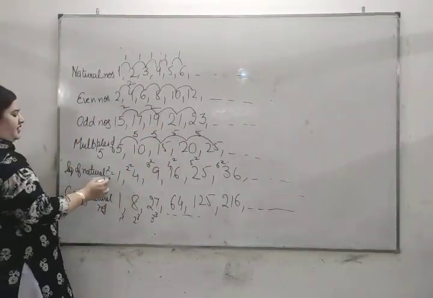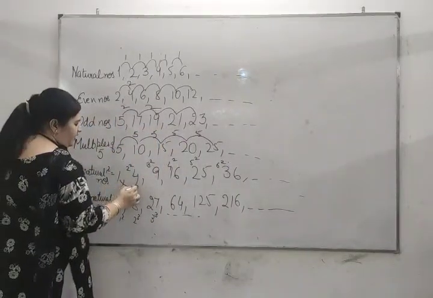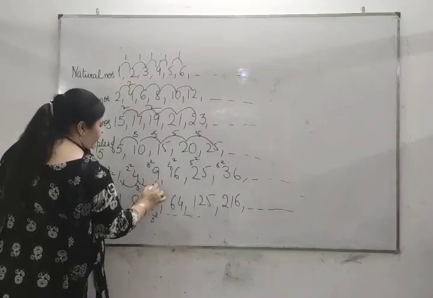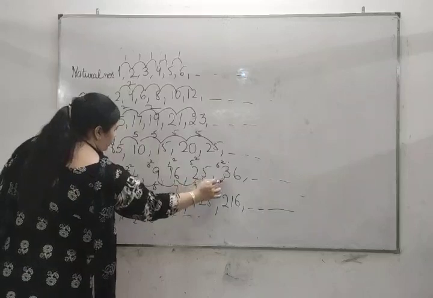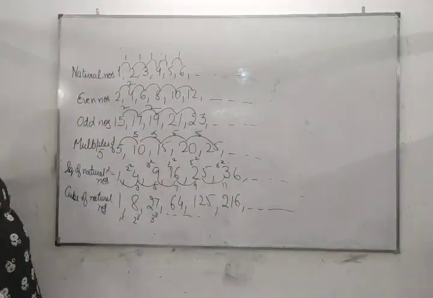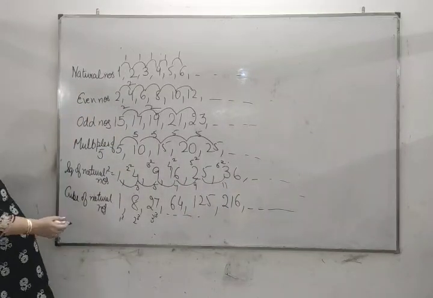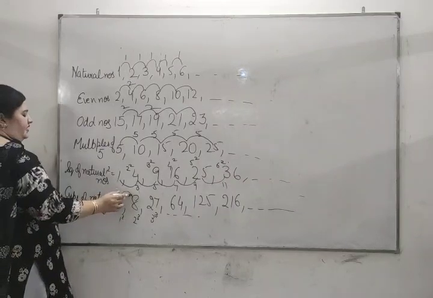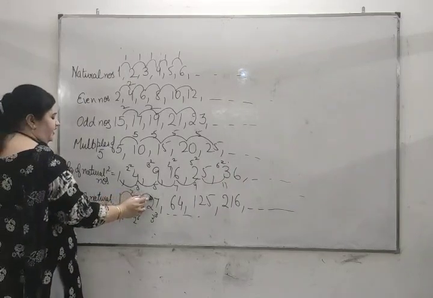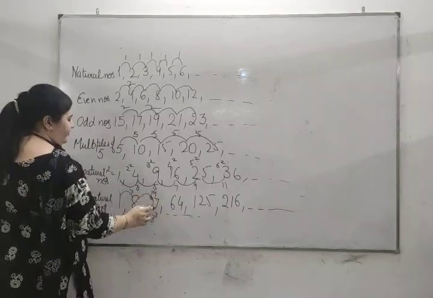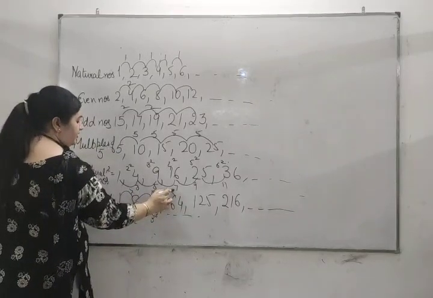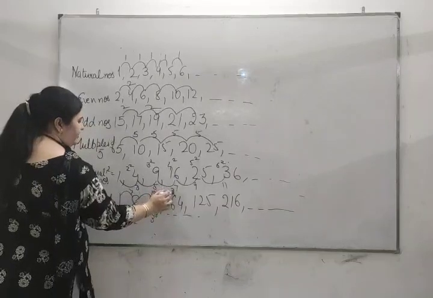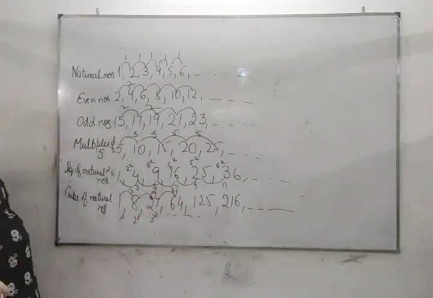But in this type of series, it is 3, then 5, then 7, then 9, then 11, and so on. Similarly, in the last series also, it is 7, and then 19, and then 37, and so on.